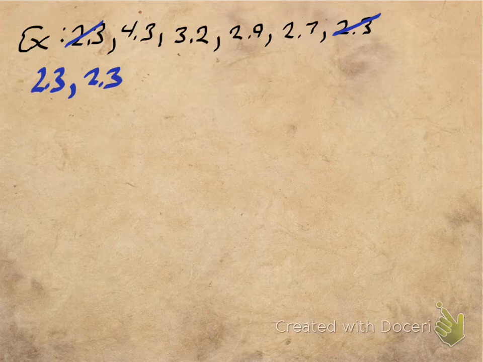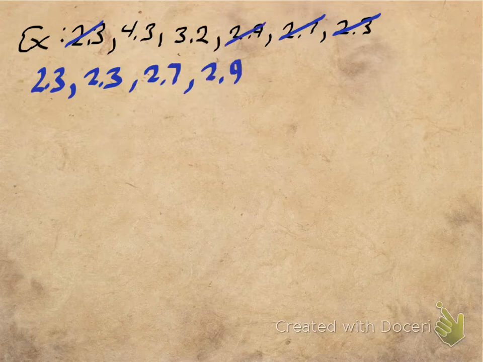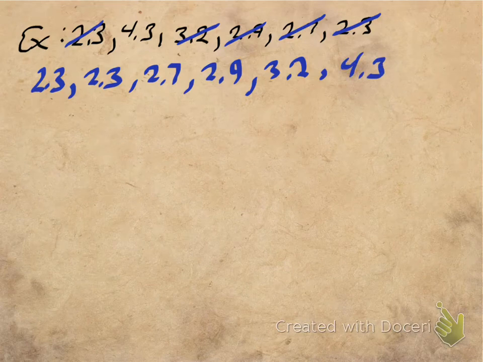Now, I don't want to scribble them out. I want to be able to look back, and I would do this in pencil in real life in case I made a mistake. Okay, the next is 2.7, followed by 2.9, and again, I'm going to write it down and cross it out. 3.2, and notice what I'm doing, I'm putting all the numbers in order. Okay, and it's going to make a lot of things a lot easier. 3.2, cross it out, 4.3.